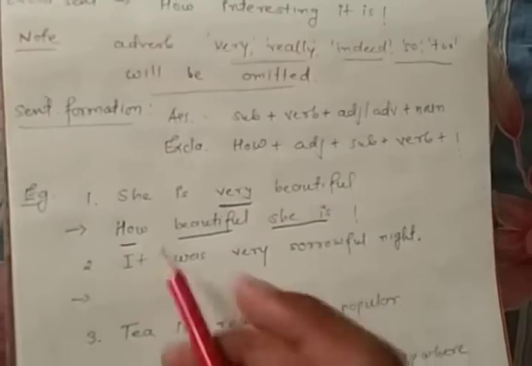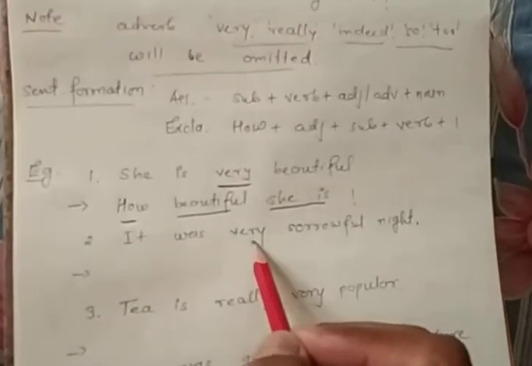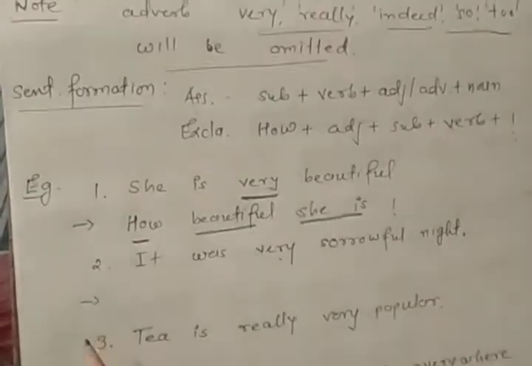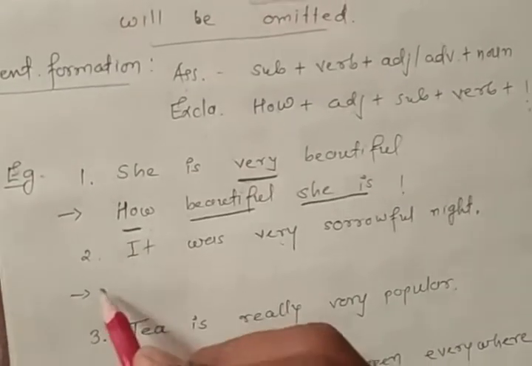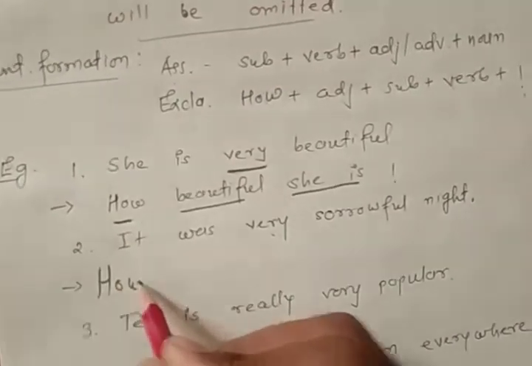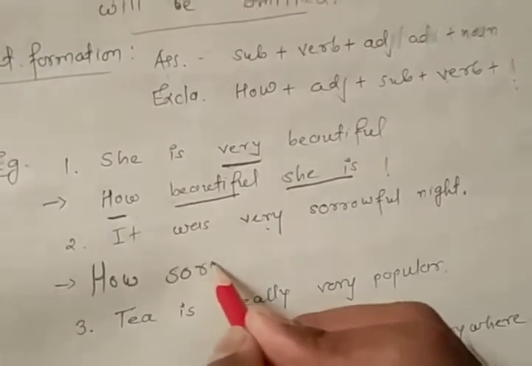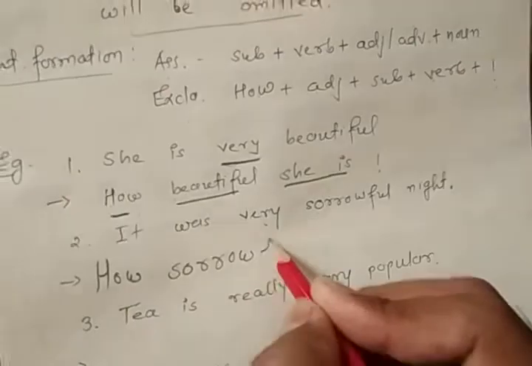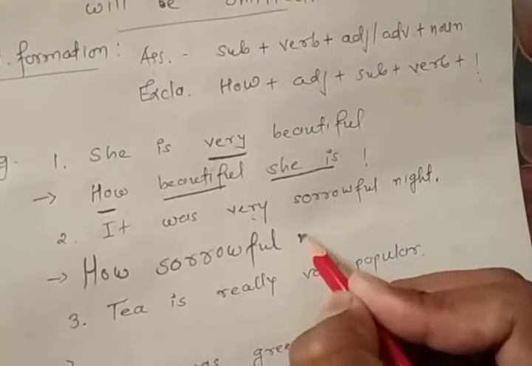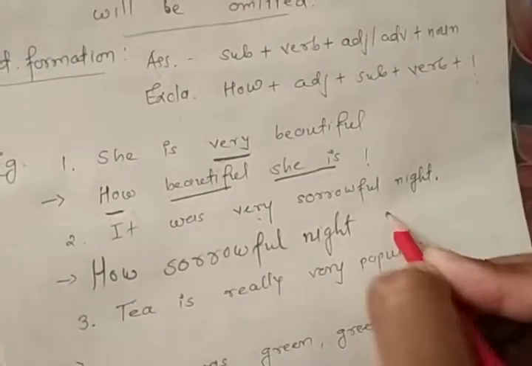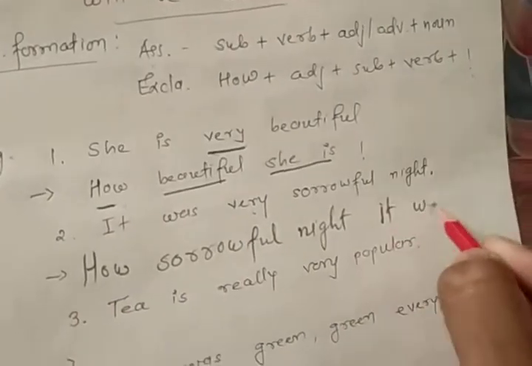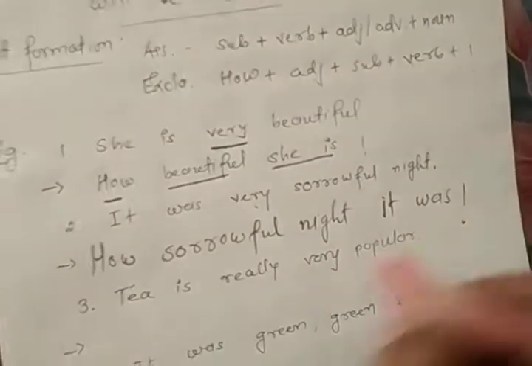Next example, it was a very sorrowful night. So now what is our answer? Here how will be in the beginning and very will be removed. How, and afterwards the adjective, sorrowful. How sorrowful night it was, exclamation mark.